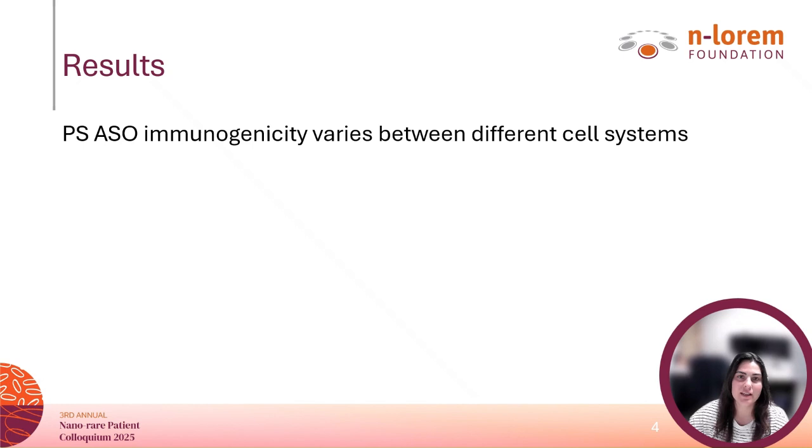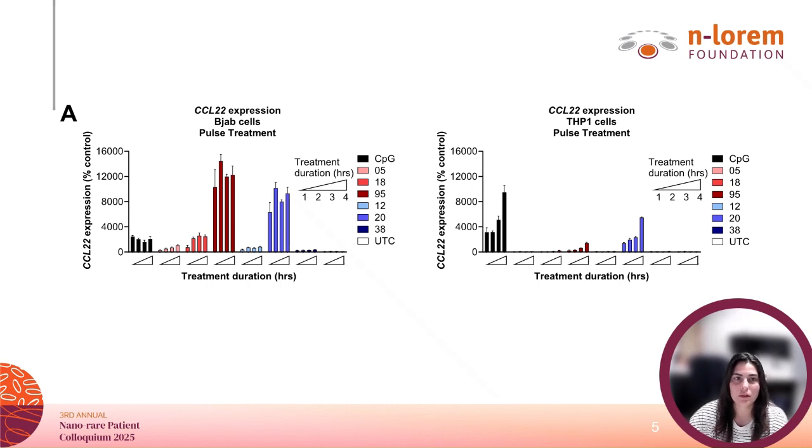One of the first findings of our study was that both the degree and kinetics of PS-ASO innate immune responses were variable depending on cell systems and ASOs used. On this slide, we're comparing two different cell systems, each treated with a panel of PS-ASOs that varied in their level of immunogenicity. The graph on the left shows the response in BJAB cells, while the graph on the right shows the response in THP1 TLR9 reporter cells. These two cell lines represent distinct branches of the innate immune system.